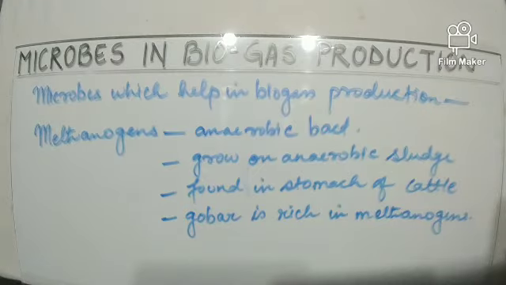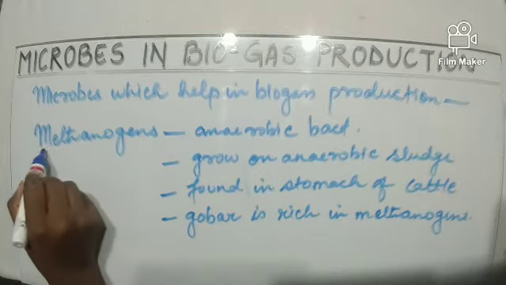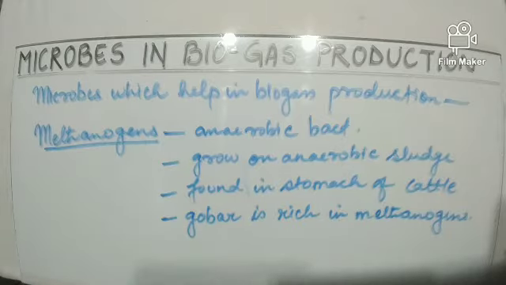Methanogen is a microbe which helps in biogas production. So we can say methanogens basically act upon the waste or the residual material and help in production of biogas. These methanogens are anaerobic bacteria.